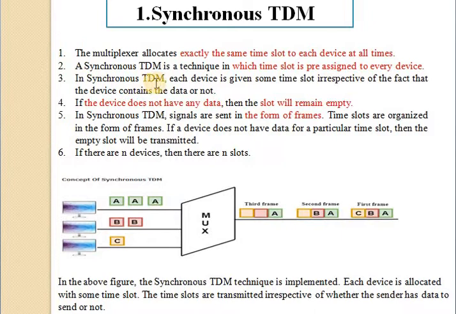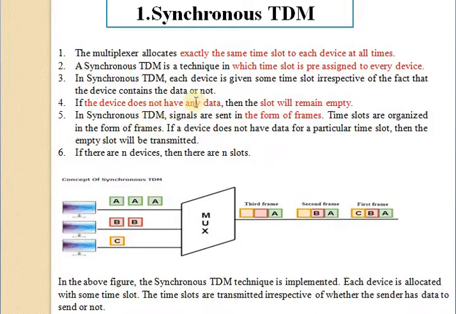And in a synchronous TDM, each device is given some time slots irrespective of the fact that the device contains data or not. Here it divides the time slots to each device irrespective of the fact that the device contains data or not.